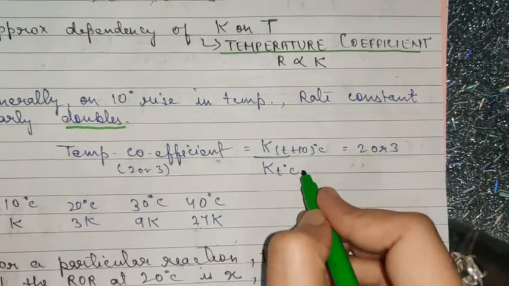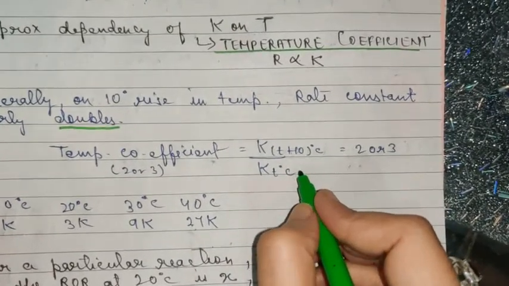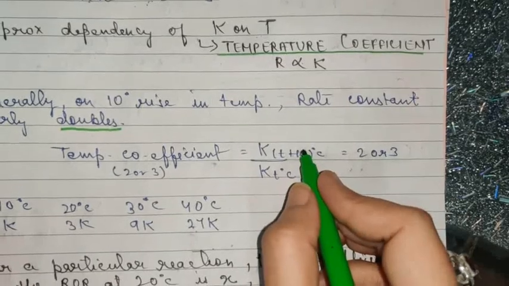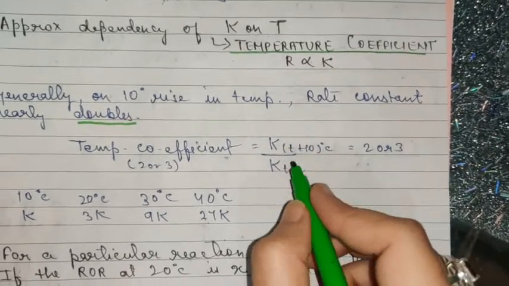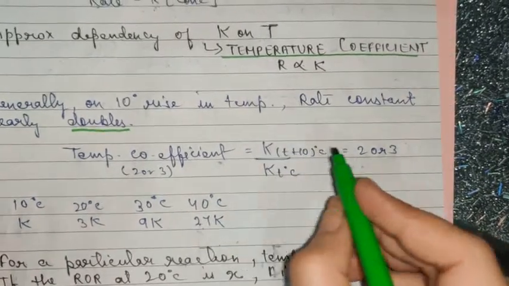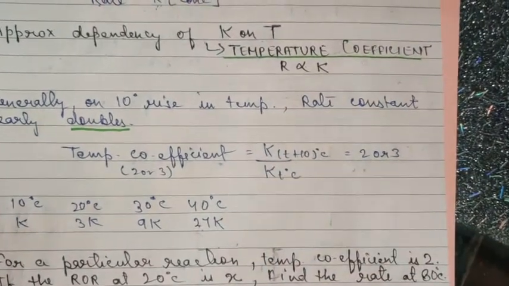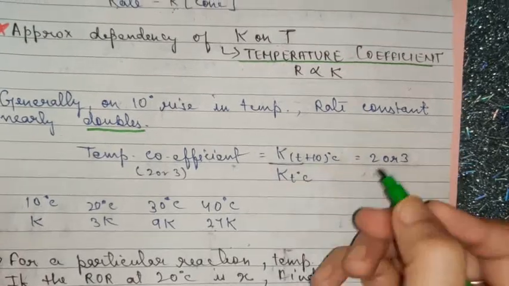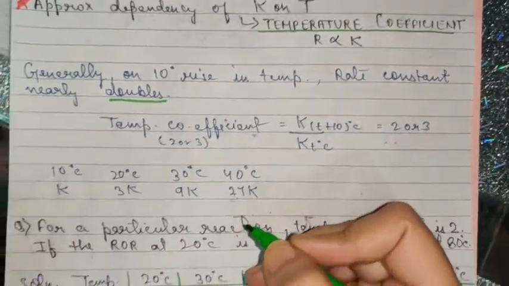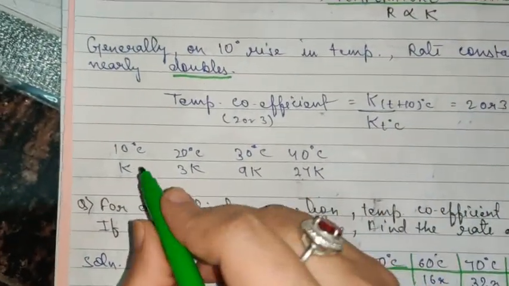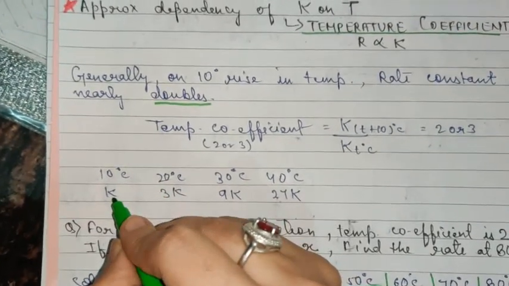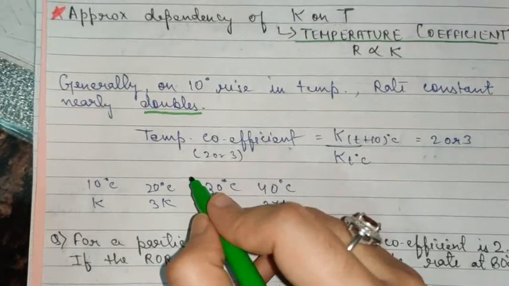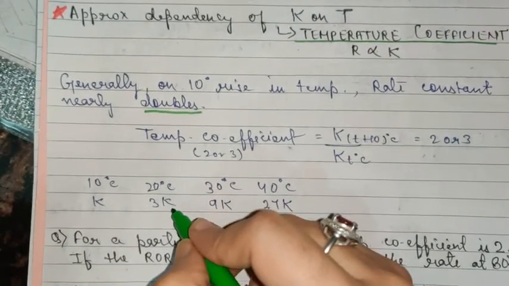If I say that this K is determined at 25 degrees Celsius, then this K is determined at 35 degrees Celsius. So when there is an increase of 10 degrees Celsius, it is observed that the rate constant becomes twice or thrice of its initial value. So here is a common example. Suppose at 10 degrees Celsius the rate constant value is K, then at 20 degrees Celsius it will become 3K.